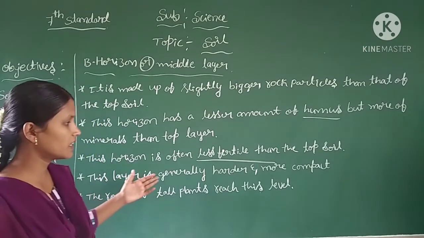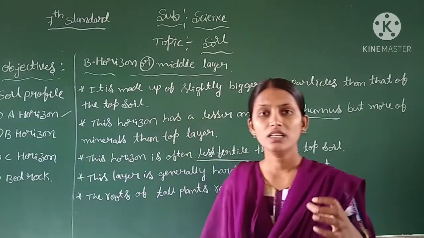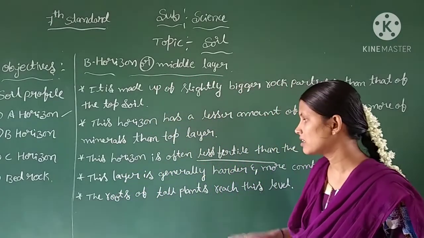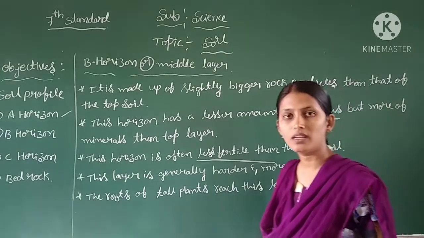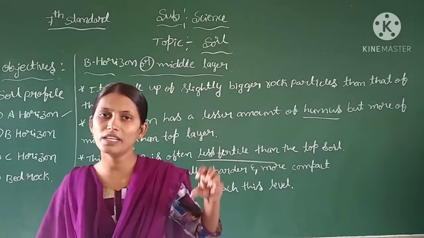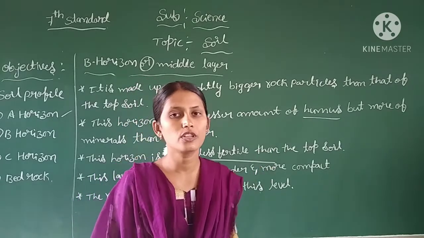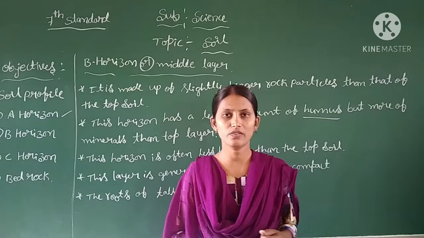This layer is generally harder and more compact. The roots of tall plants and trees reach the B horizon. This is all about the nature and importance of the B horizon.